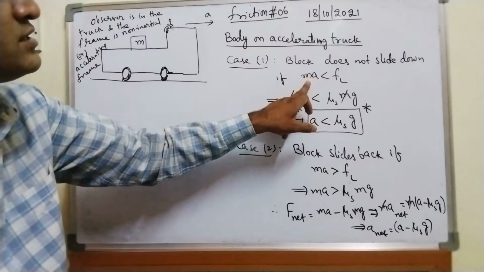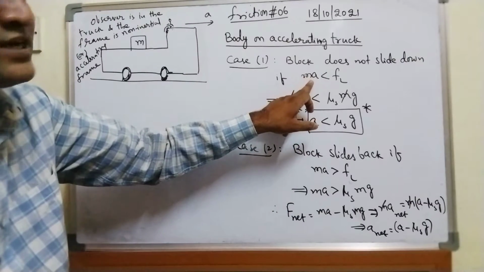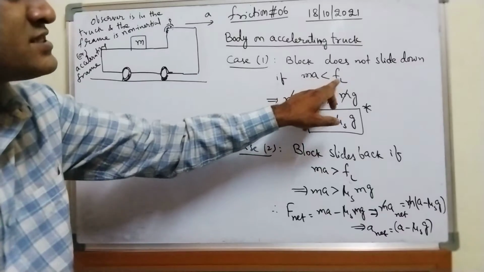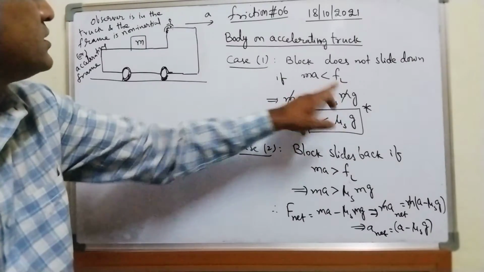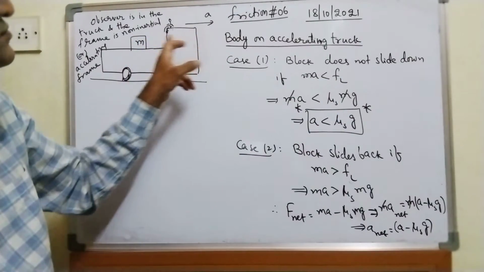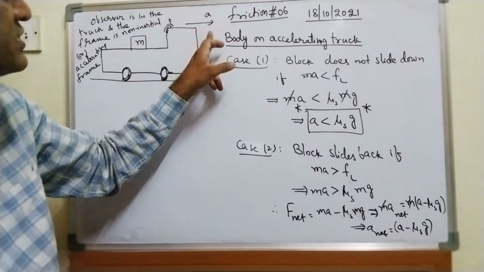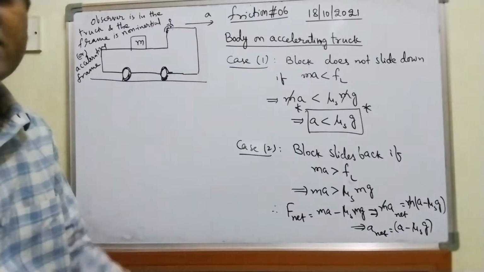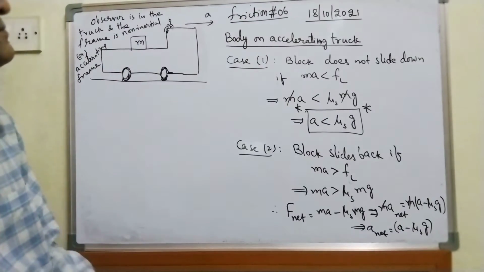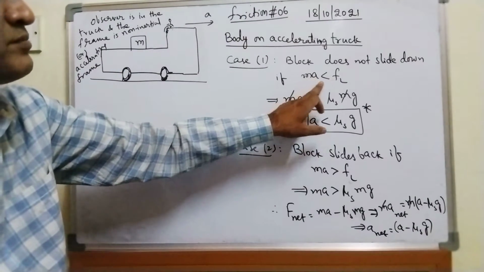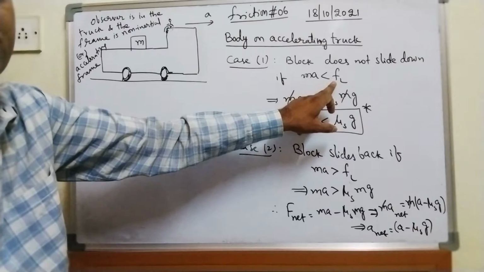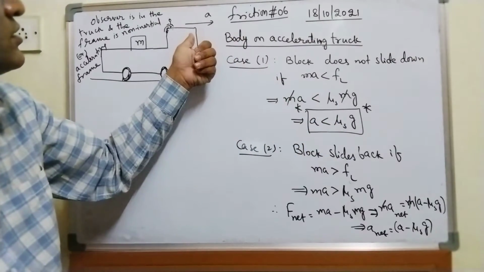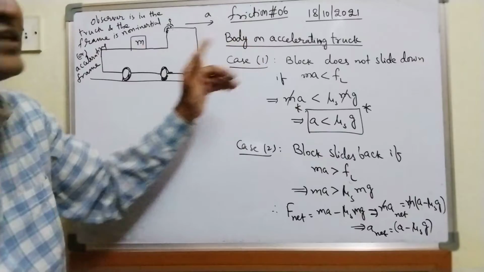Or I can say that if this is the condition, MA is less than limiting frictional force, because MA, mass into acceleration, limiting frictional force will be acting in the opposite direction, right? This is the condition.